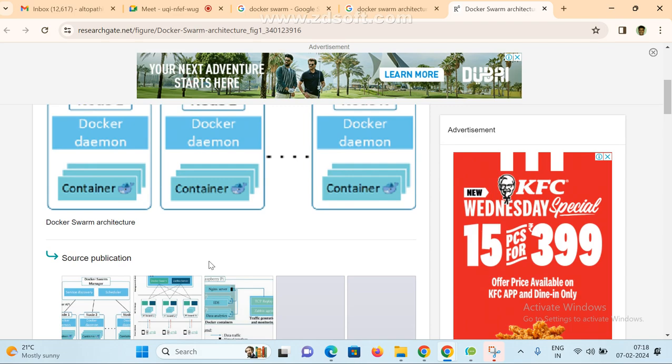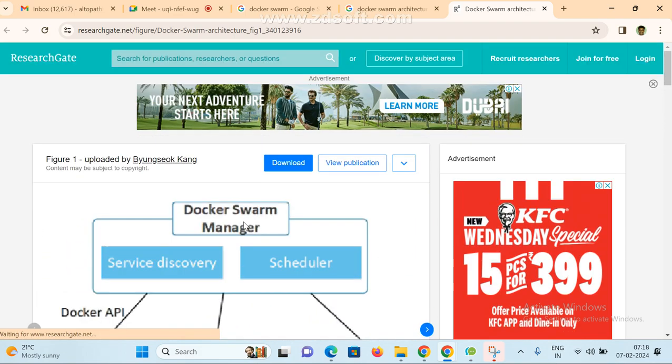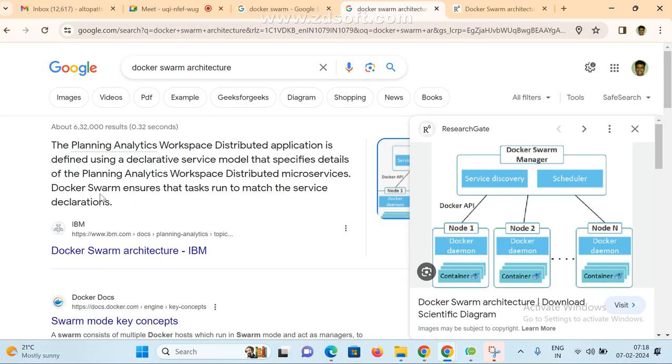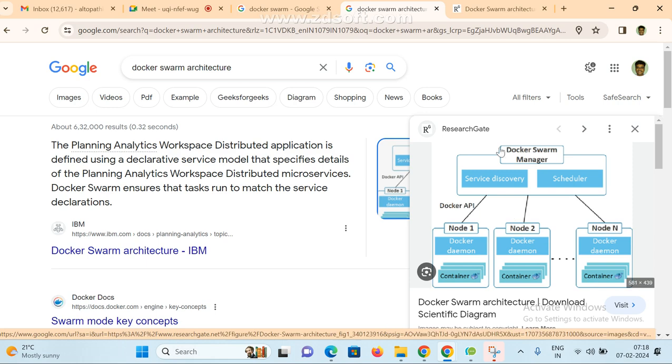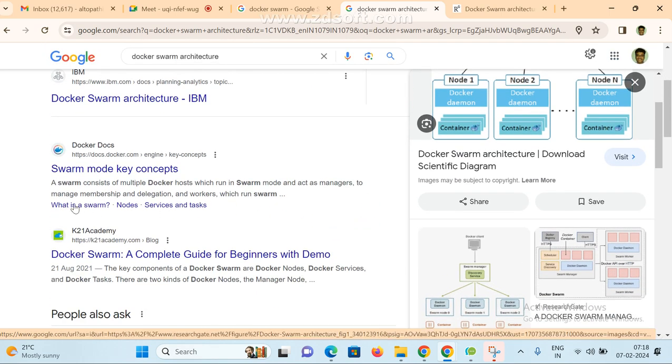Now only one or two people use it, that is a rare condition. What is Docker Swarm, what is Docker Compose, and what is the advantage? This has only limited features, and it also follows a manager and worker node architecture. With its help we can create containers, deploy containers, and check them.